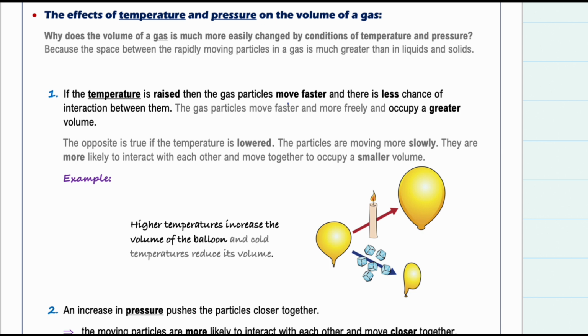When you increase temperature, particles will have more energy and they will move faster, and they will have less chance of interacting. It means they will not see each other as often. So they will not attract as much and they will occupy greater volume because they don't have that much attraction. If we have a balloon as an example and you have it at a higher temperature, you expect the volume to be greater, and vice versa.